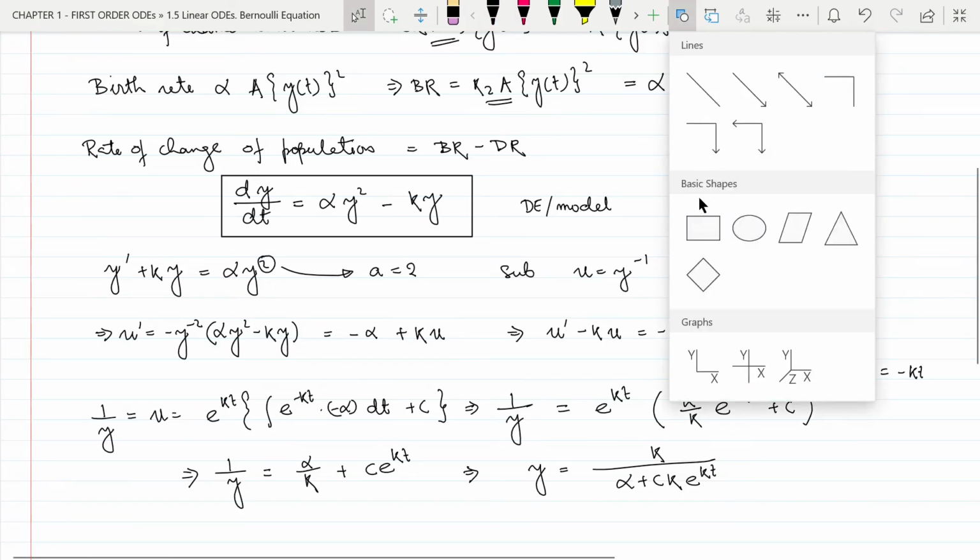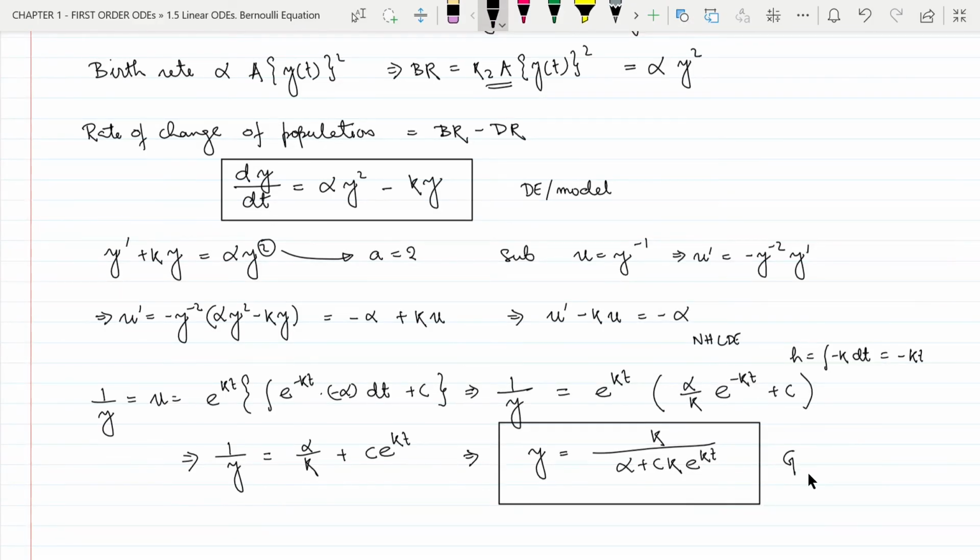And this is the general solution of the differential equation.